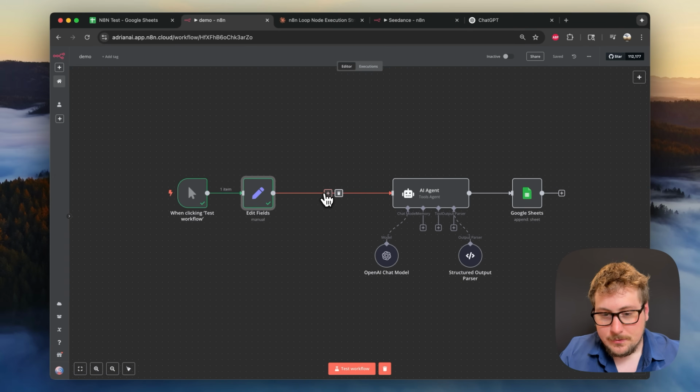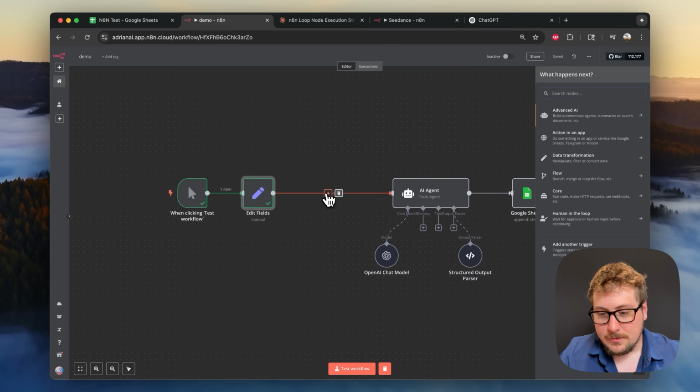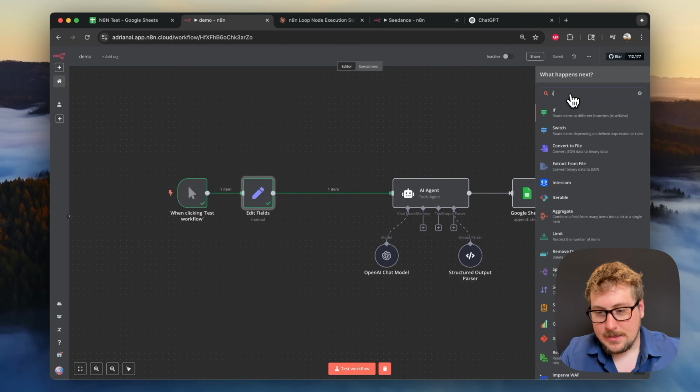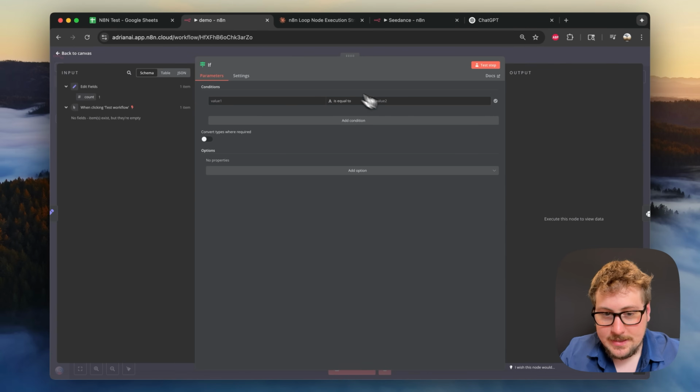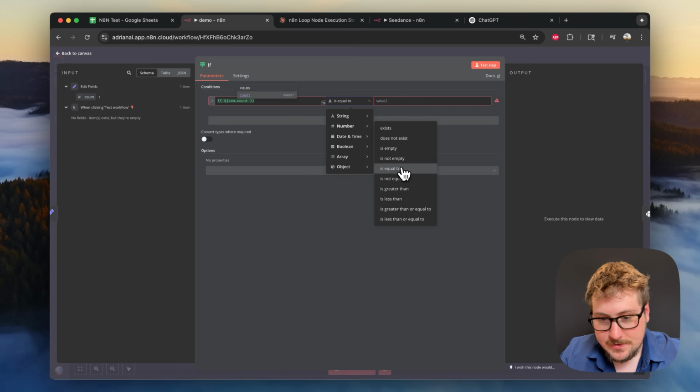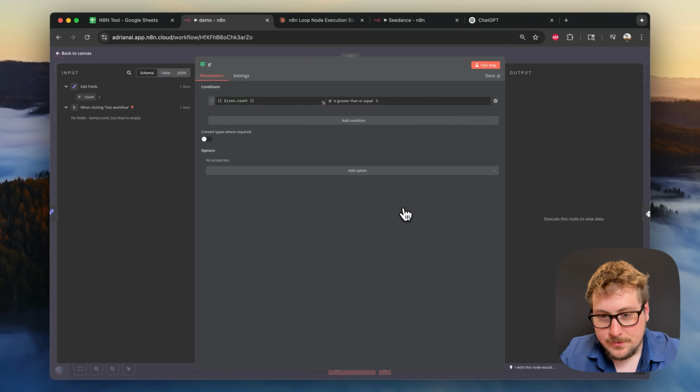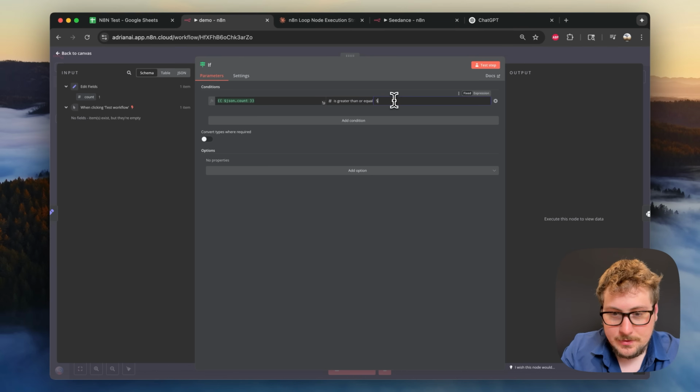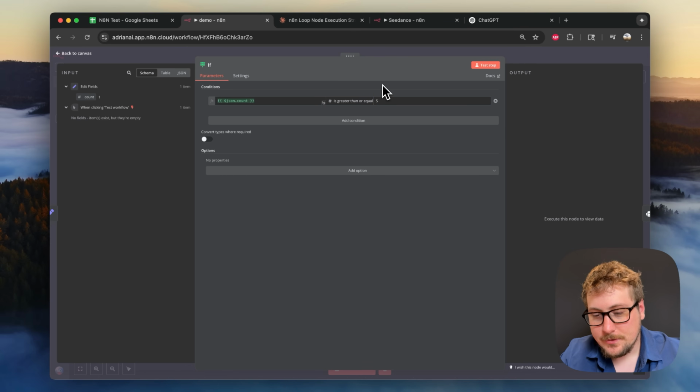Now what we're going to do is add one more element, and that element is just going to be an if. We're going to take this count right here, and instead of equal to, we're going to go down to the numbers and say is greater than or equal to, and then put the number 5 here. What this is going to do is basically run this 5 times every time that we hit test workflow, and this will speed things up quite a bit.